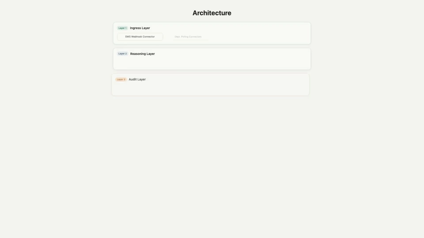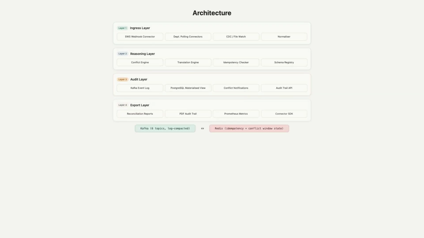Under the hood, 4 layers. The ingress layer consumes webhooks, CDC feeds, and file watches from every department. The reasoning layer runs the conflict engine, translation engine, and idempotency checker. Kafka provides 6 log-compacted topics as the event backbone. Redis holds idempotency keys and conflict window state. The audit layer powers the immutable timeline. The export layer generates reconciliation reports, PDF audit trails, and Prometheus metrics for SRE dashboards.